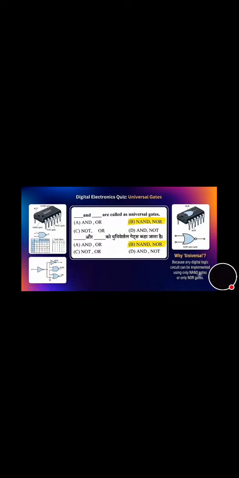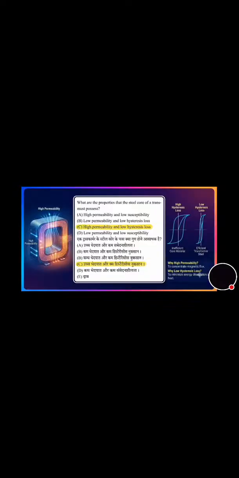Now we will move towards the next question that's on the screen. What are the properties that the steel core of a transformer must possess? Its correct answer is option C, that is high permeability and low hysteresis loss.